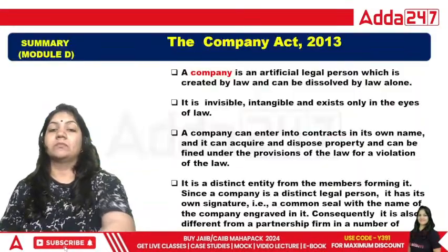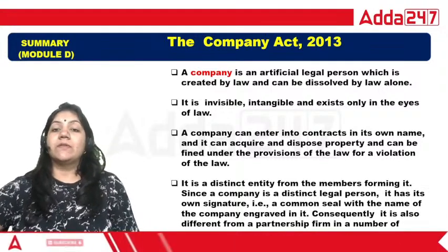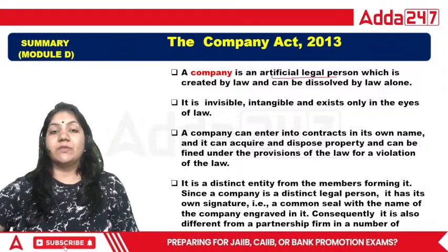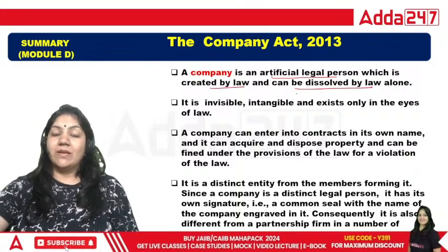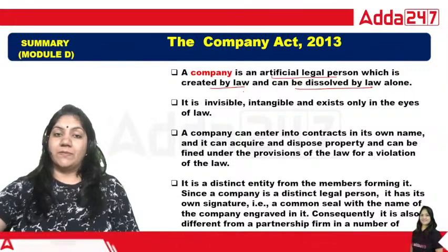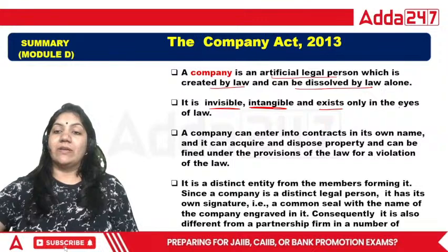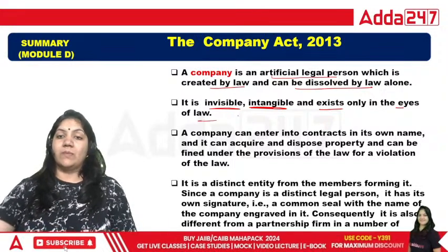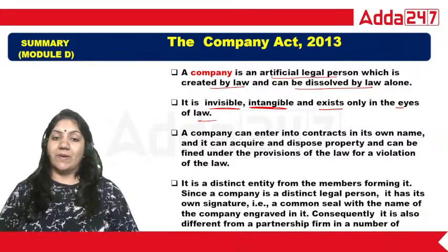Now, company is an artificial legal person which is created by law and can be dissolved by law. So we know that it is an artificial legal person. It is invisible, intangible, exists only in the eye of law. Because we know that the company has a separate legal existence from its partner.